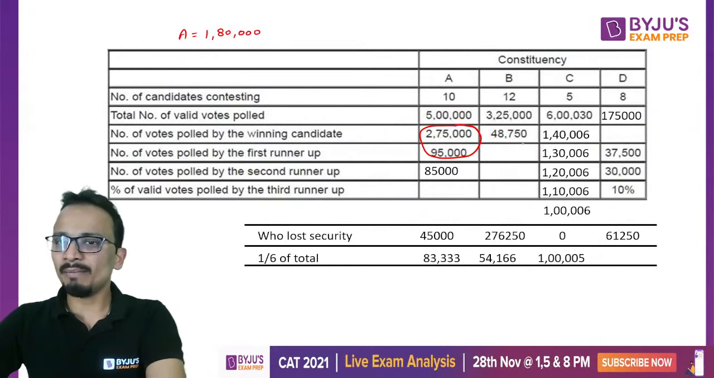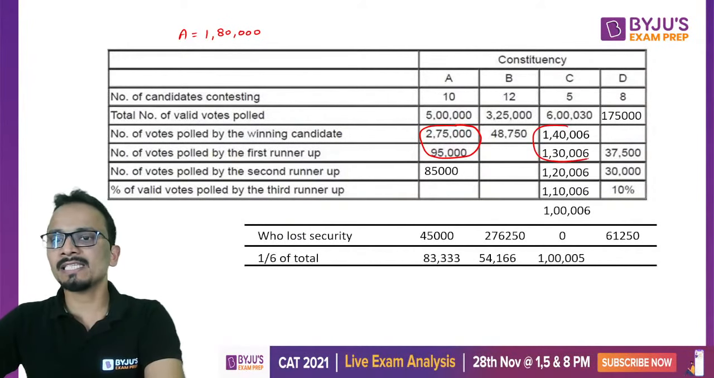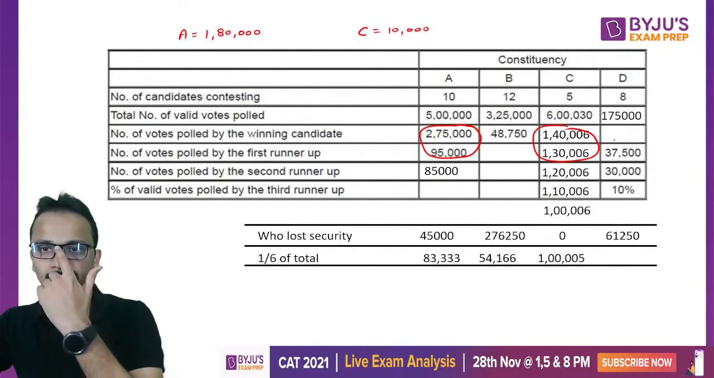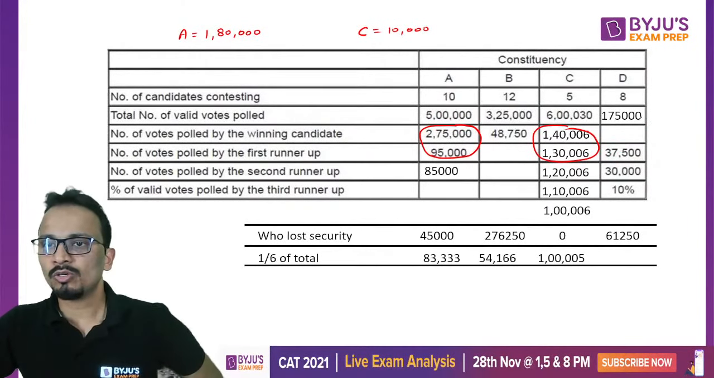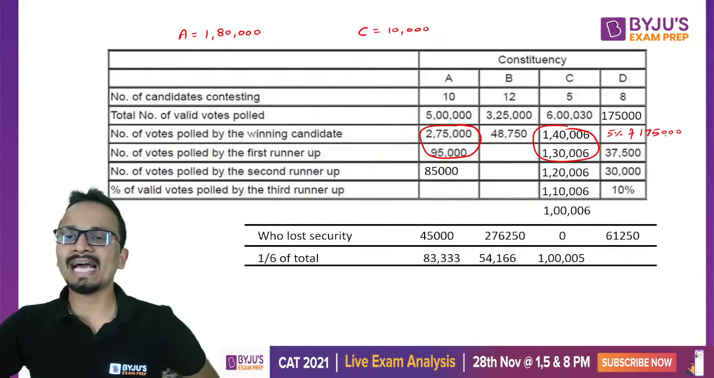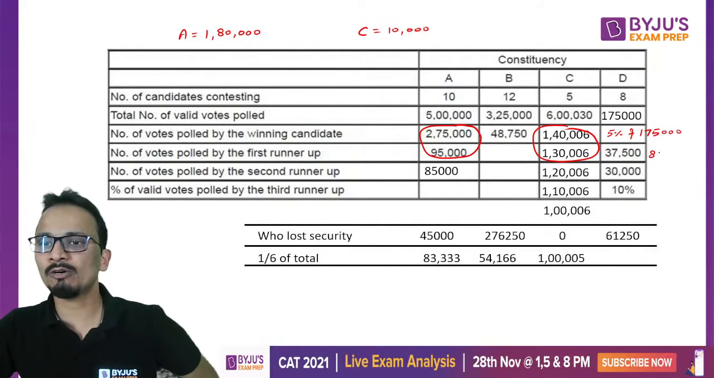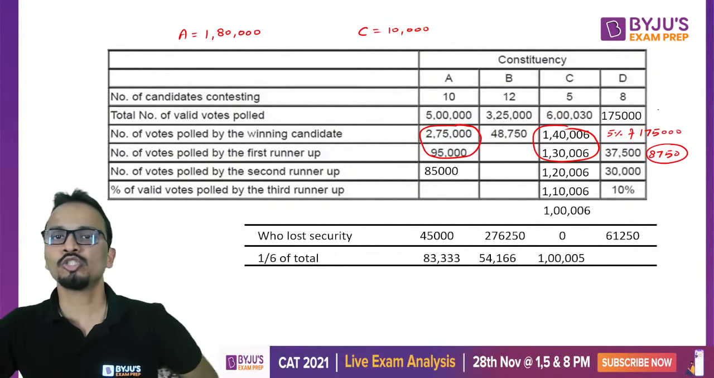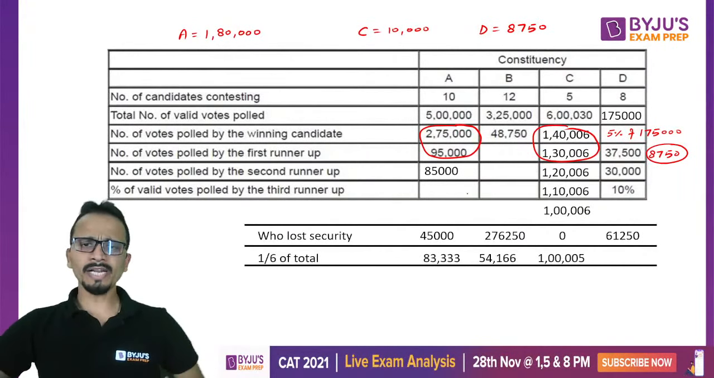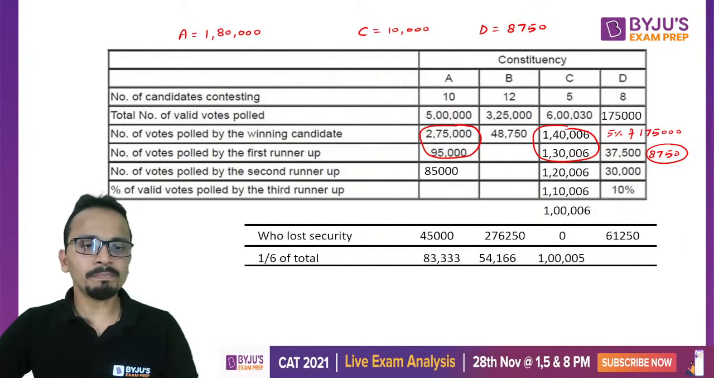For B, right now, I'm not writing anything. For C, I can say that it is 10,000. For D, let us quickly calculate. It is basically 5% of valid votes as given in the question. So 5% of 1,75,000 is 8,750. So for D, it is 8,750. Now talking about constituency B,